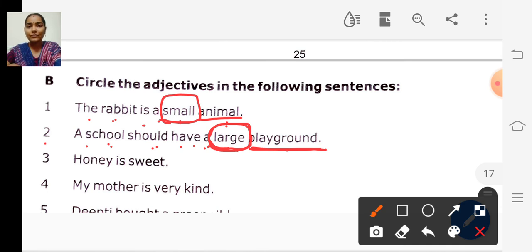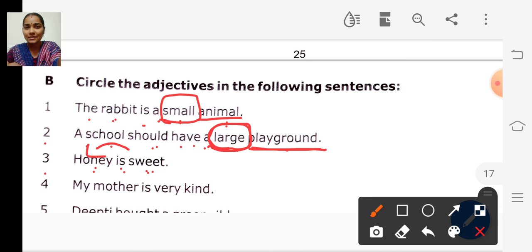Look at the third sentence: Honey is sweet. How is the honey? It is sweet. So the word sweet describes the noun honey.